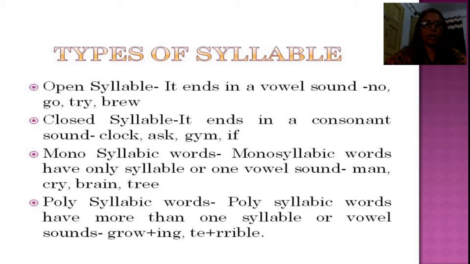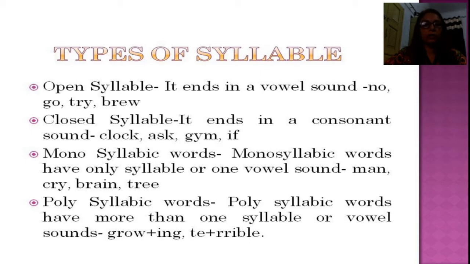See the word try. In the word try there is no vowel letter, but the pronunciation possesses a vowel sound. Likewise brew. Here W has a pronunciation as a vowel sound. So these are the open syllables.